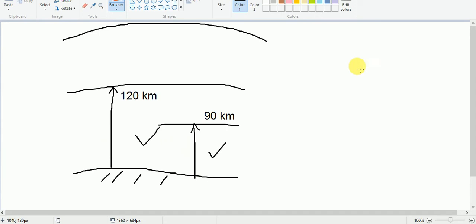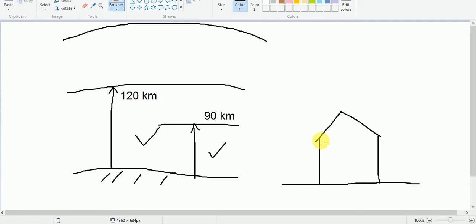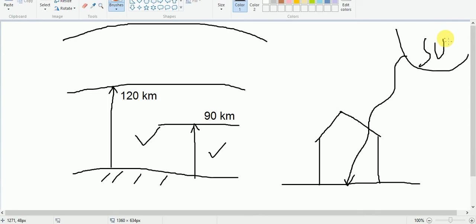Let us say this is the surface, and here we have the greenhouse. The greenhouse is made of glass, and it allows sunlight to pass through. So here we have the sun. The sun radiates energy in the form of electromagnetic waves, and this is in the form of short waves.